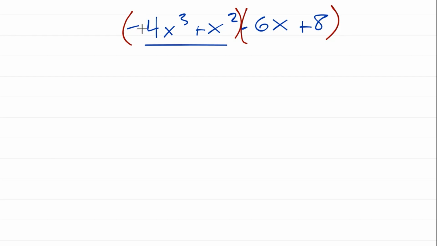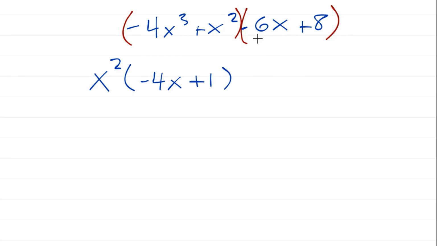So let's look at this one, negative 4x cubed plus x squared. What do they share in common? What's the greatest factor that they share in common? It looks like I can pull out an x squared from that. And if I do that, I'm left with a minus 4, and I'd still have an x. The x squared just becomes a 1.